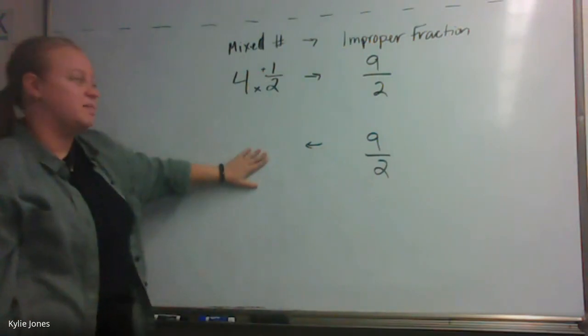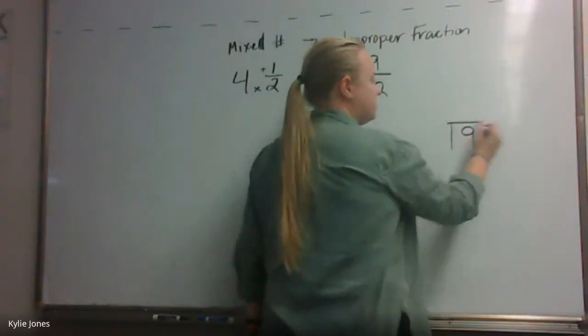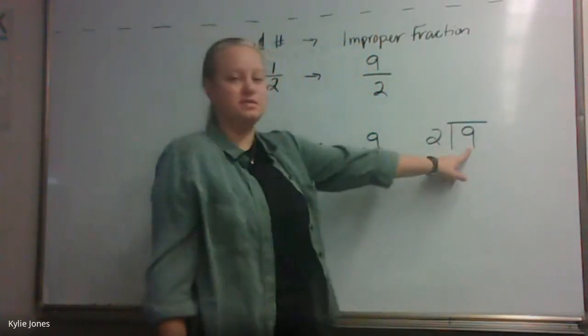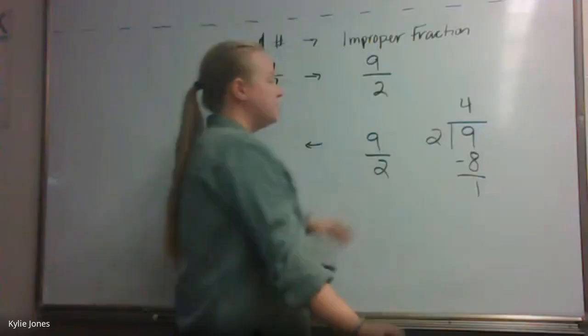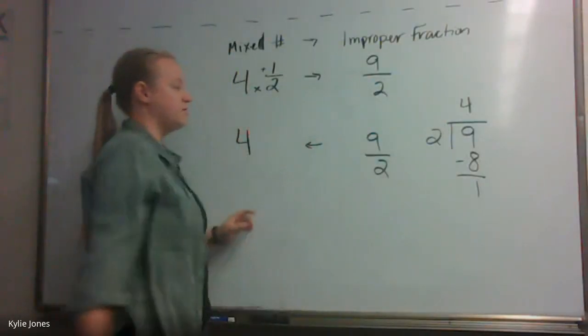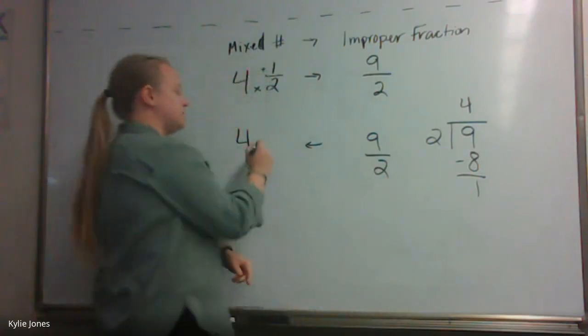How do I get it to become a mixed number? What do I need to do? You have to divide 9 and 2. Good. Take the top, divide it by the bottom. How many times does 2 go into 9? 4 times. What do I put on the bottom? You put an 8. And then 9 minus 8 is 1. So our whole number, the amount of times it goes in evenly, is 4. It's our big number. Does the remainder, 1, go on the top or the bottom of my fraction? The top. You're on the right track. And then our denominator is 2.